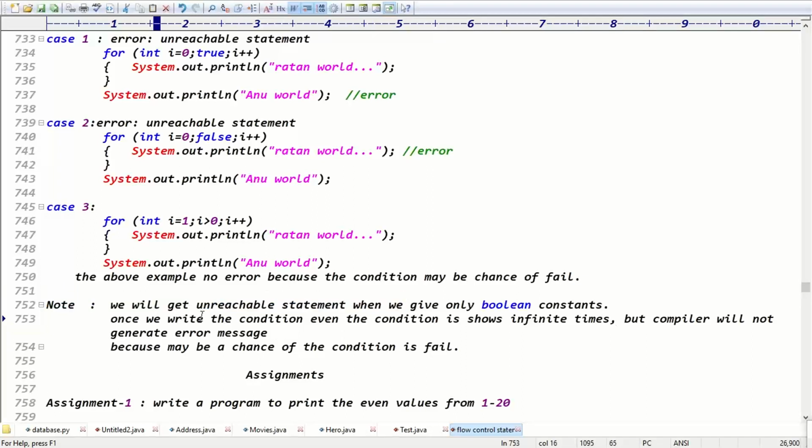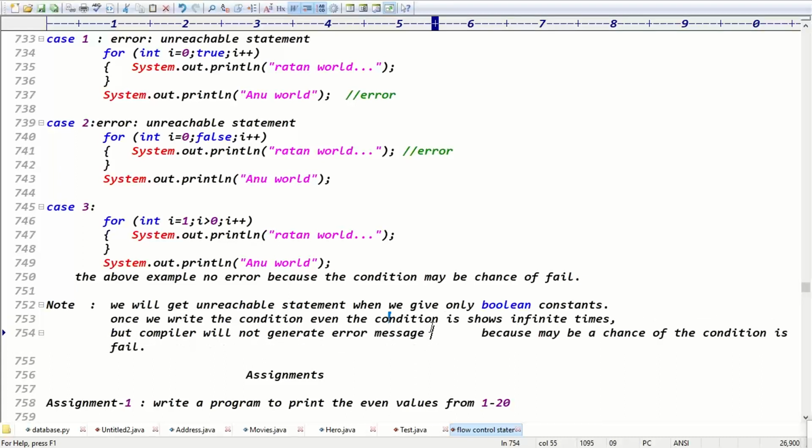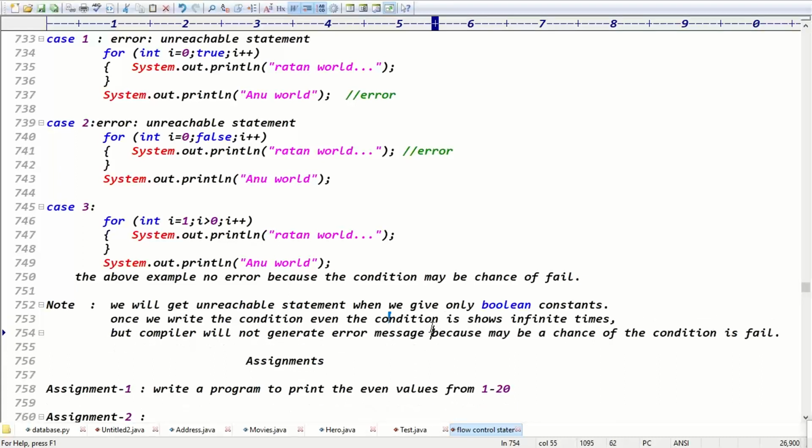Okay. Once you write the condition, even if the condition runs infinite times, the compiler will not generate the error message, because maybe there is a chance of the condition failing, right? Maybe a chance of the condition failing, guys.